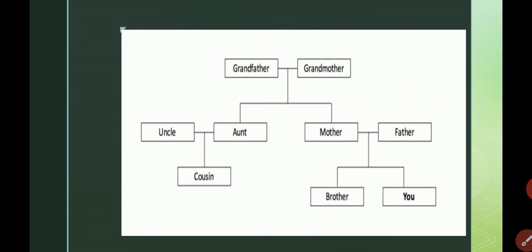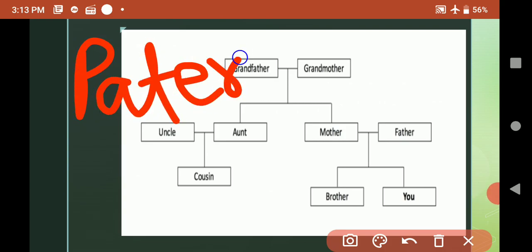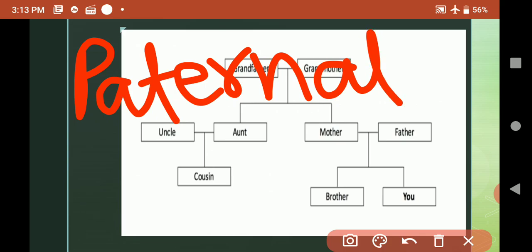Relatives of father are known as what? Paternal. And relatives of mother are known as maternal. Now all of you know about paternal and maternal. Relatives of father are known as paternal. And relatives of mother are known as what? Maternal.